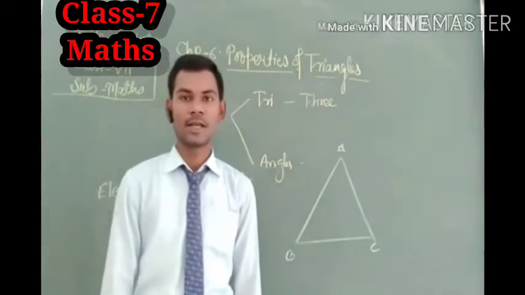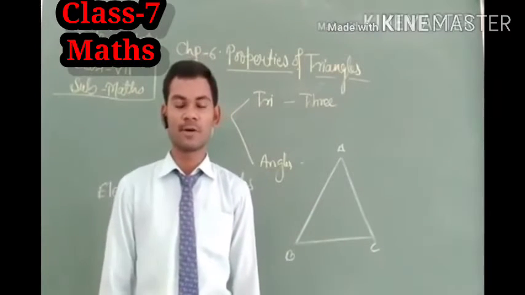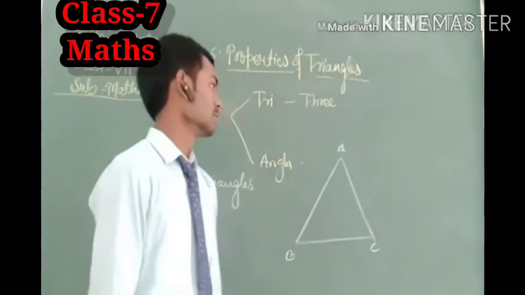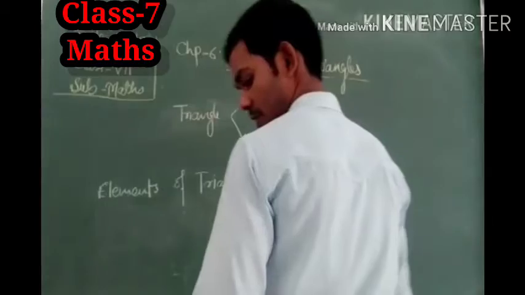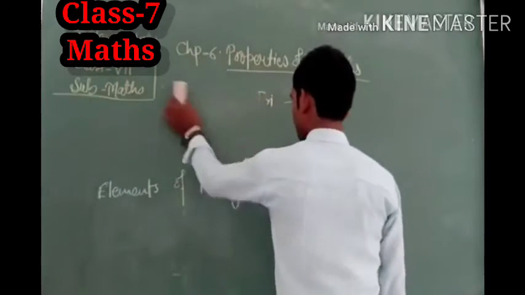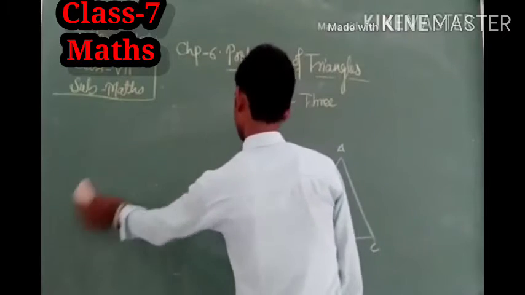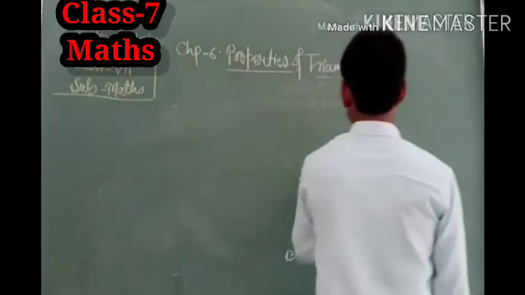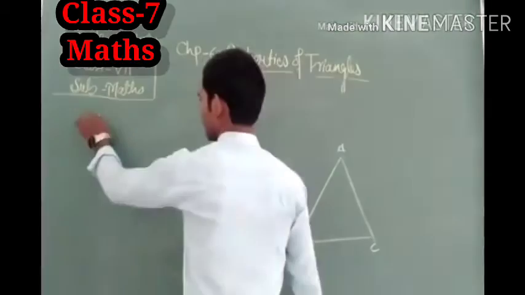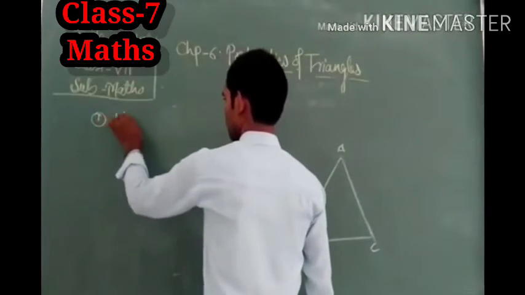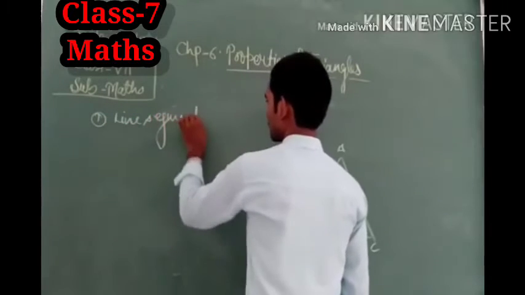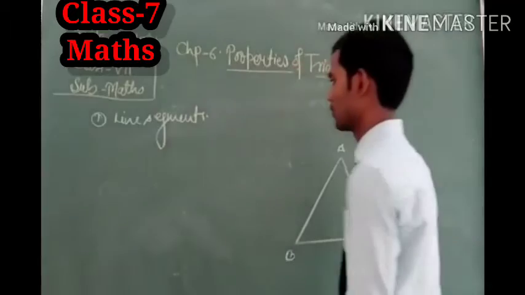So a triangle has three line segments by which it is formed. So its first element is three line segments, and we write that a triangle is formed by three line segments. So its elements are, first, the line segments by which it is formed.